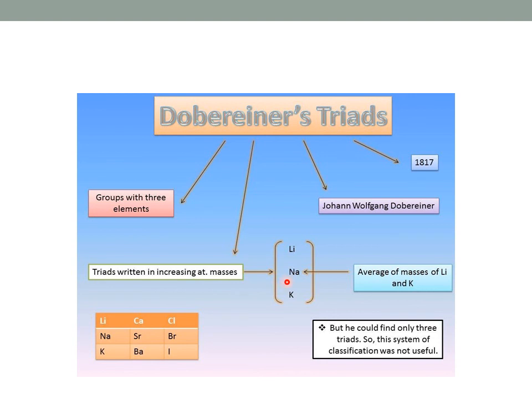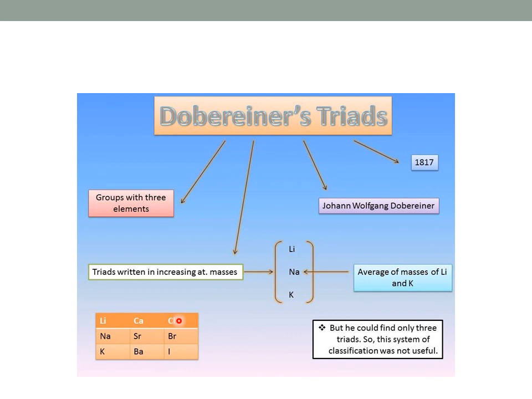And here, which is the middle element of the triad, you know that it is sodium. And what Döbereiner said is that the average atomic masses of lithium and potassium will be equal to the atomic mass of sodium. Then here you can see another triad, calcium, strontium, barium, which we already explained.